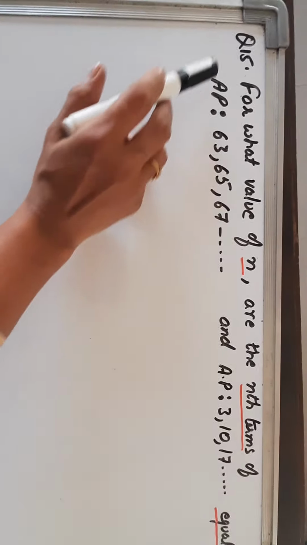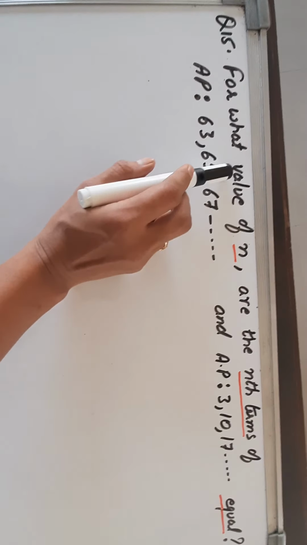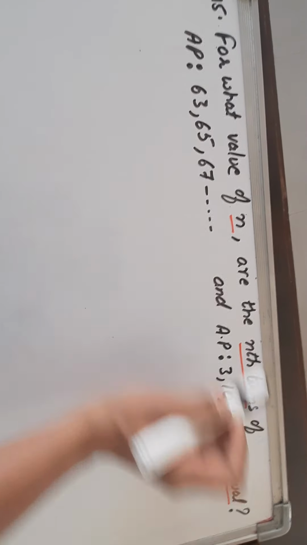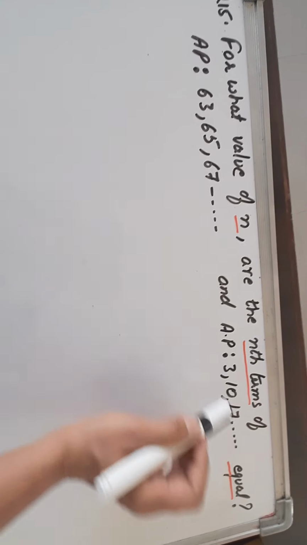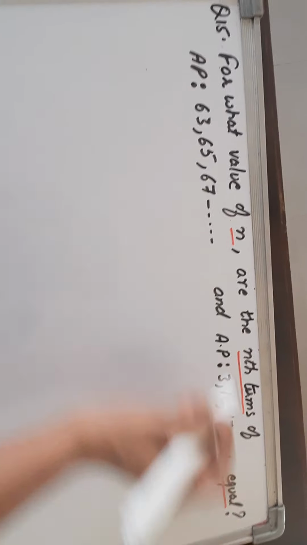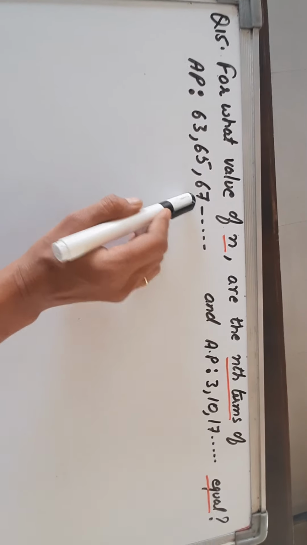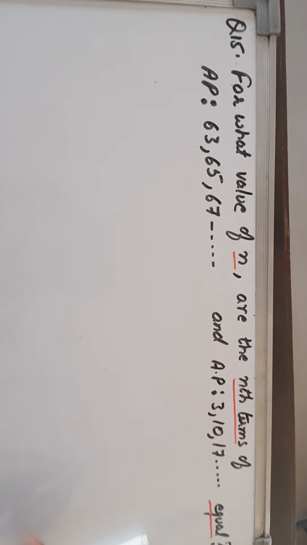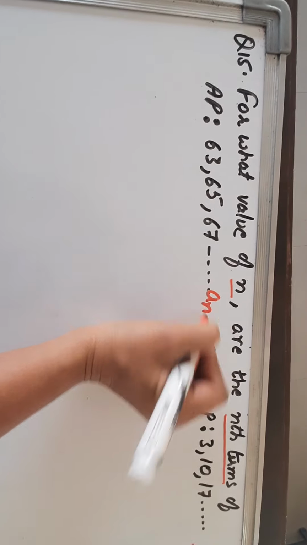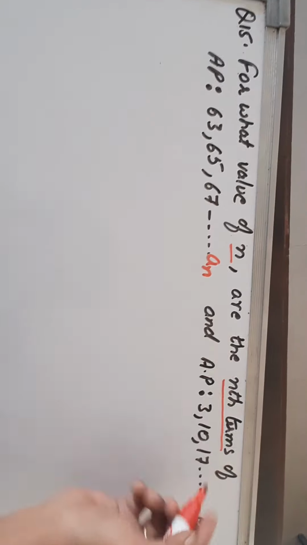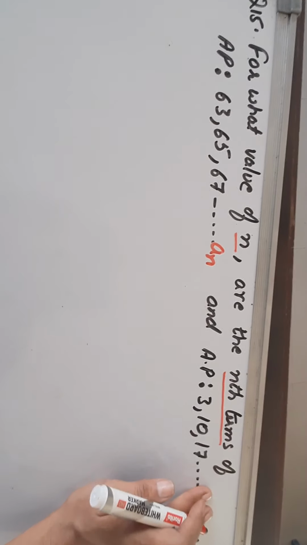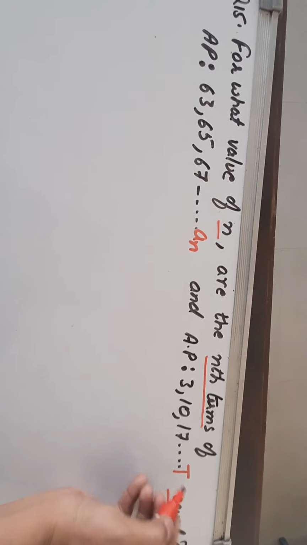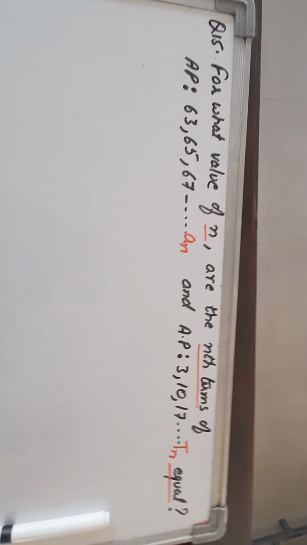Now dear students, our question number 15 is: for what value of n are the nth terms of this AP and this AP equal? Dear students, as you can see, we have two APs. If two APs are there, that means both have nth terms. This one will have some nth term and this one will also have some nth term. Let us denote the nth term of the first AP as an and the nth term of the second AP as tn.